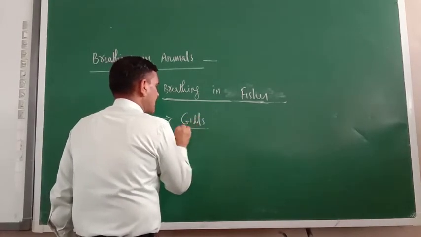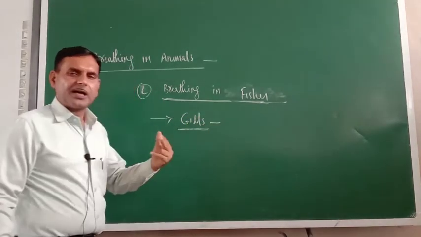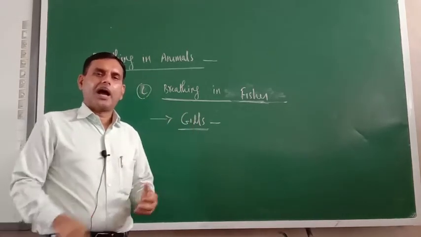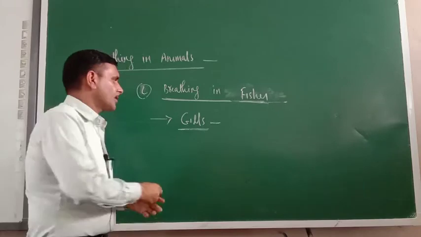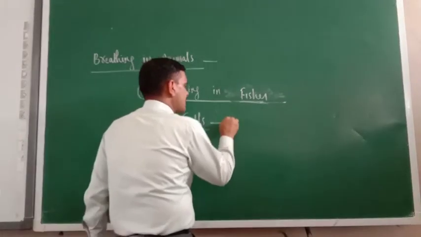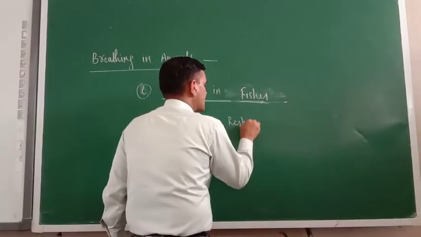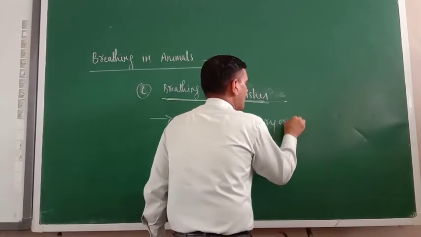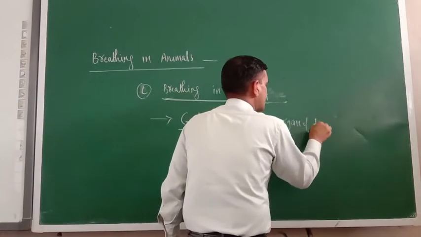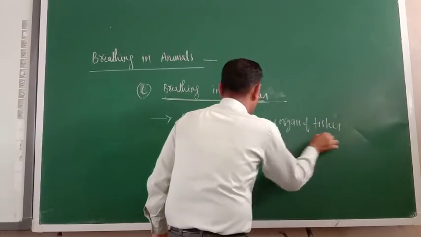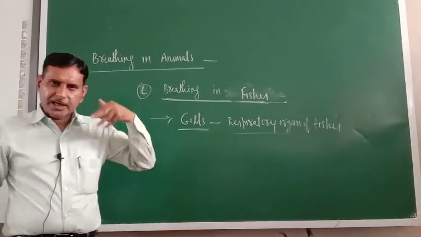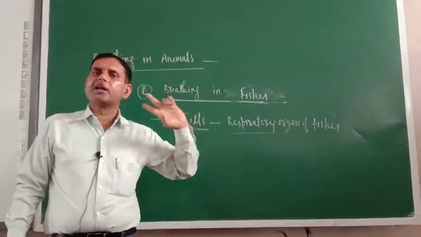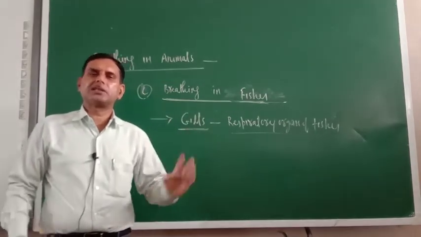Gills. So try to understand, in water near about 5% of oxygen is dissolved, and near these gills. So the gills here are the respiratory organ of fishes. Through the gills, water will go inside, and in that water near about 5% oxygen is dissolved.